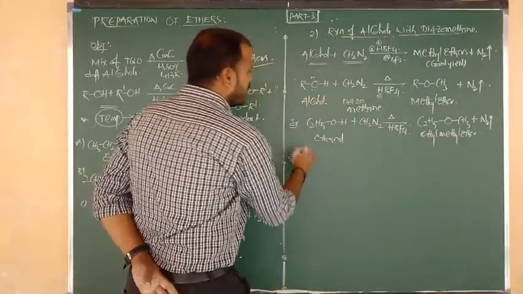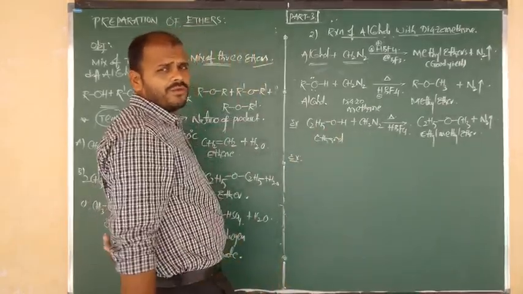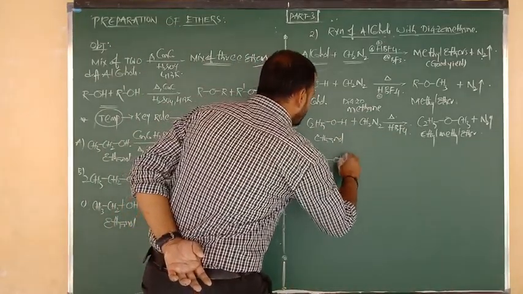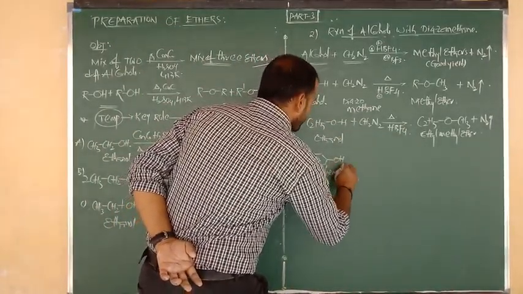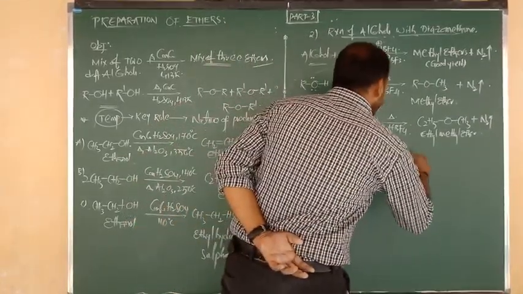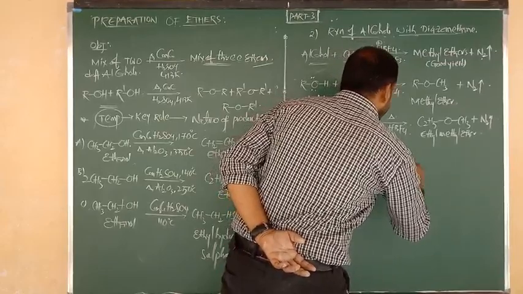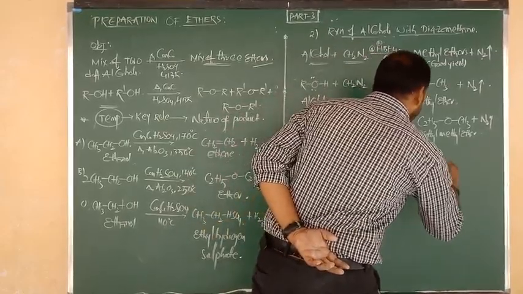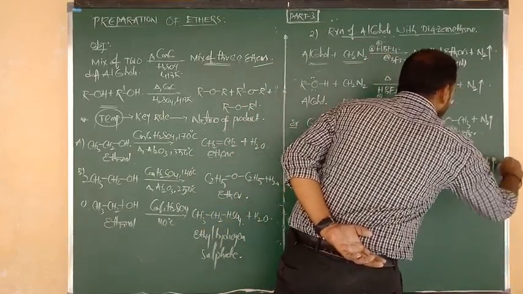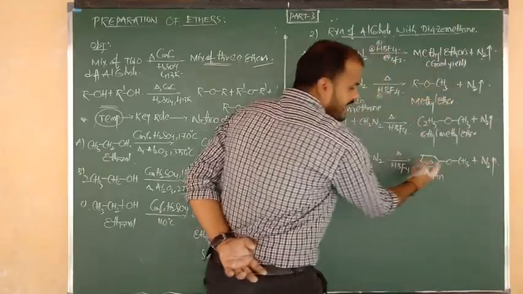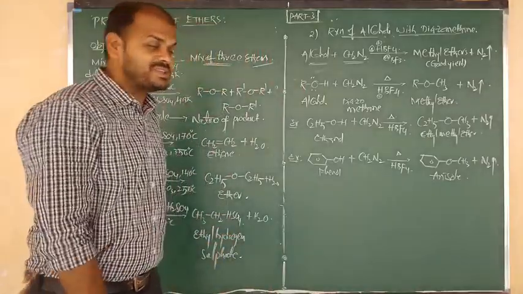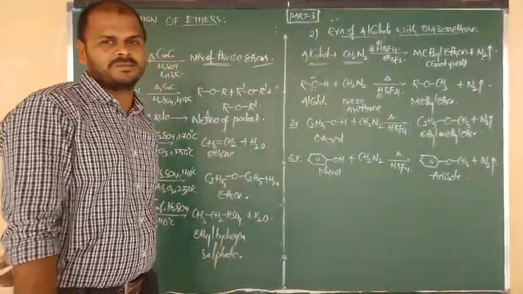Yes, we can write simply methyl alcohol, ethyl alcohol, whatever that may be. For all alcohols we can write this reaction. Also, we can write benzene bonded to OH, which is phenol. Phenol can also undergo reaction with diazomethane, CH2N2, on heating with HBF4. Here also we get the same methyl ether, benzene bonded to O and O bonded to CH3, after the loss of N2 gas. This product is methyl phenyl ether, also known as anisole. So we can prepare anisole by using this diazomethane concept.